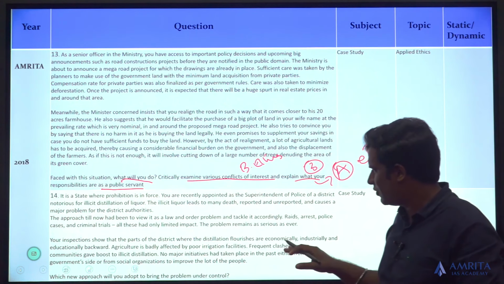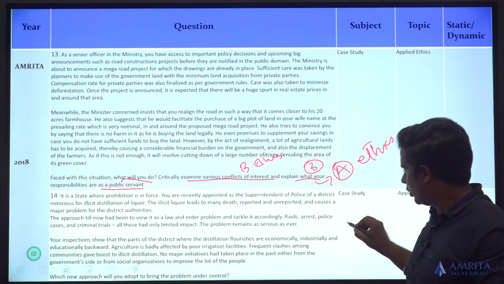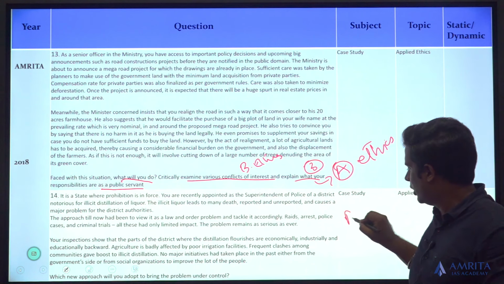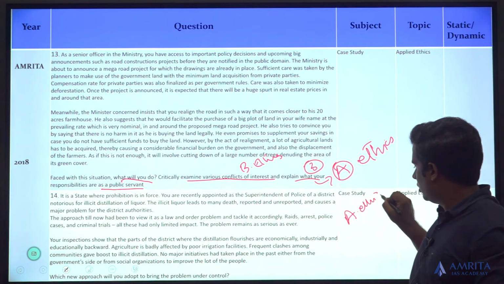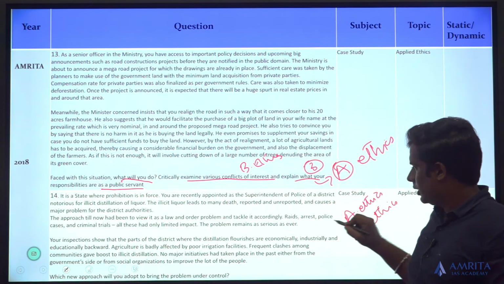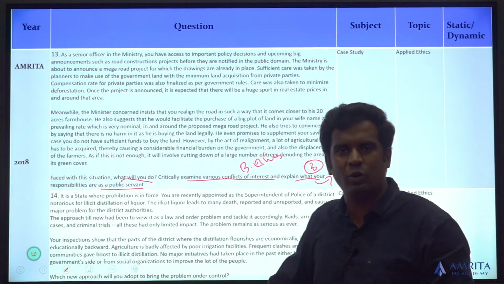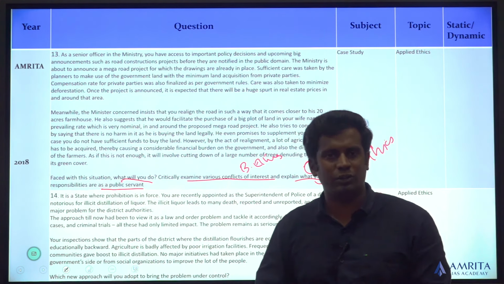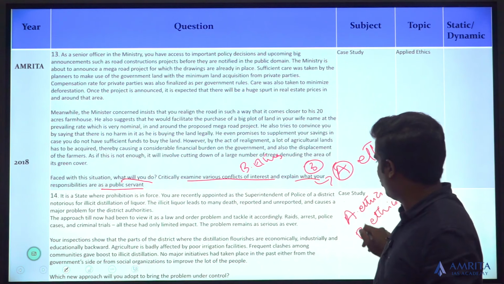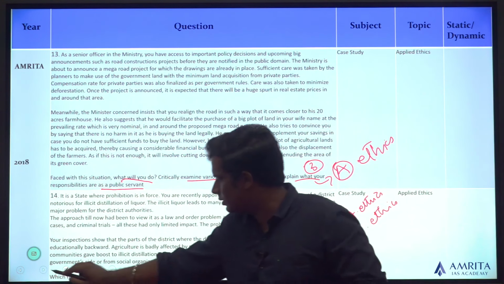So there is no specific idea, like it's asked about administrative and behavioral. Because you are placed in the position of administration, but it asks you to look at how people's behavior can be altered or changed. So there's a role of both administrative and behavioral ethics.